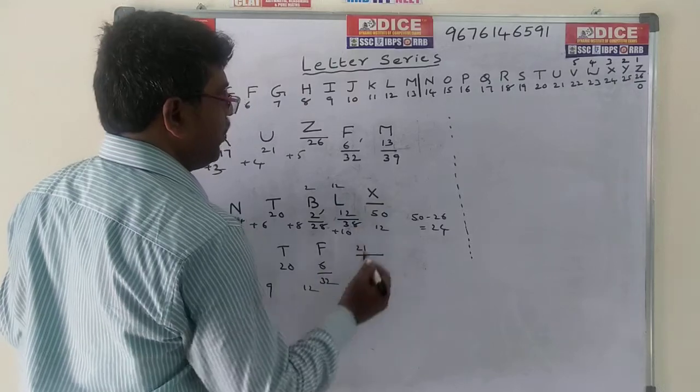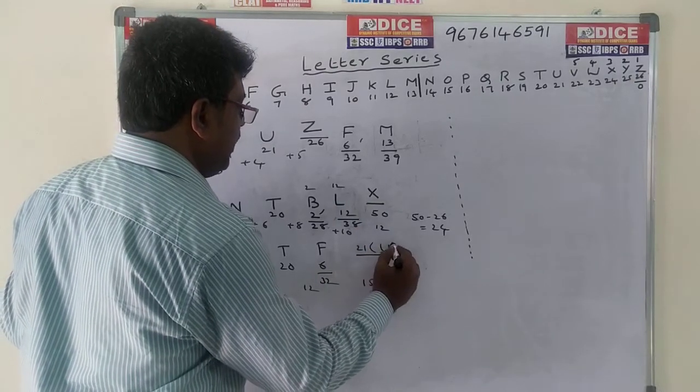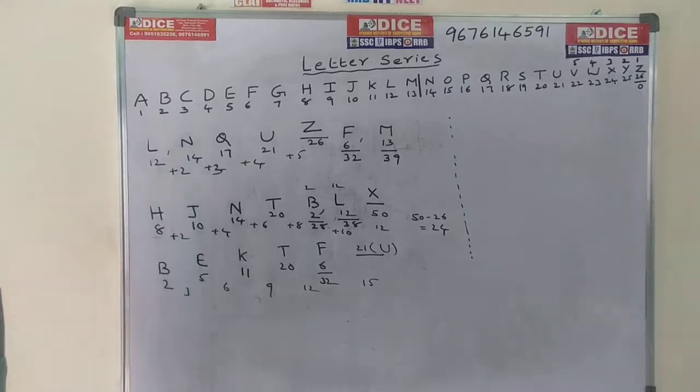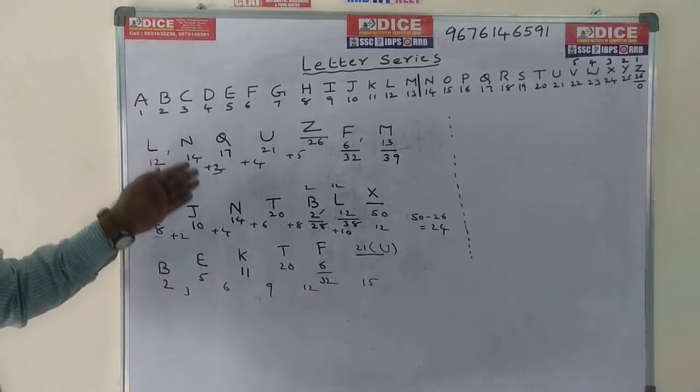21 means, what is the meaning of 21? 21 is U, the required answer. This is the method you can use to do the problems. Write down this one, you can go for the next one.